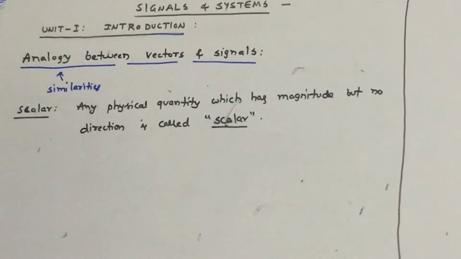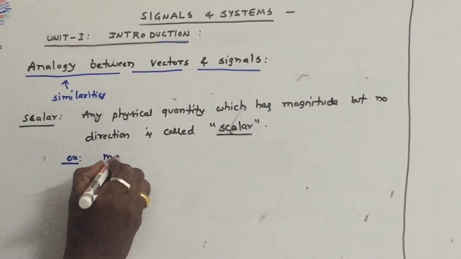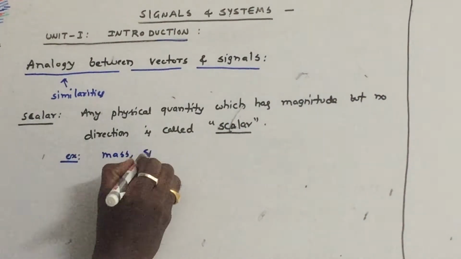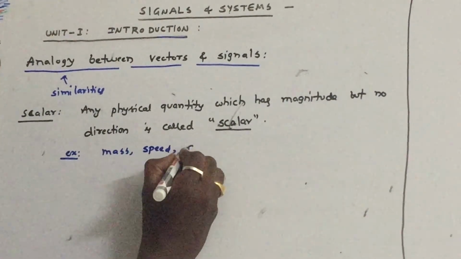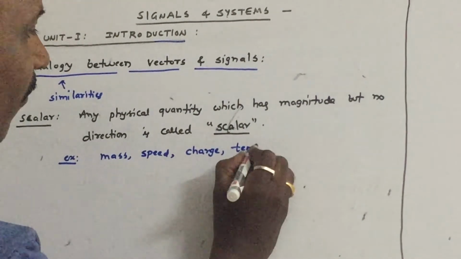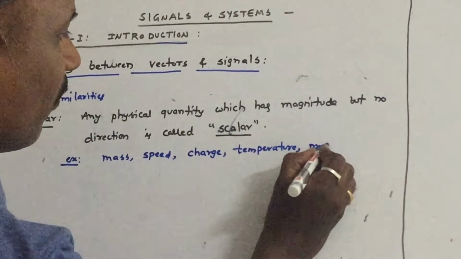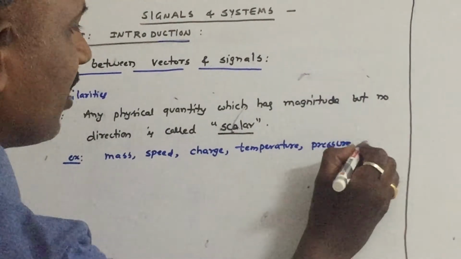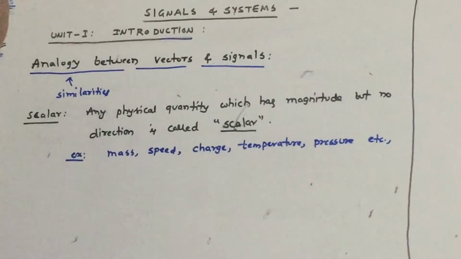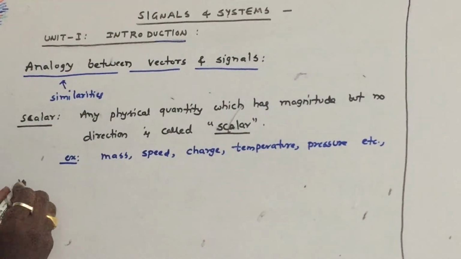What are the examples of scalars? Mass, speed, electric charge, temperature, pressure, etc. You can take many examples of scalars.